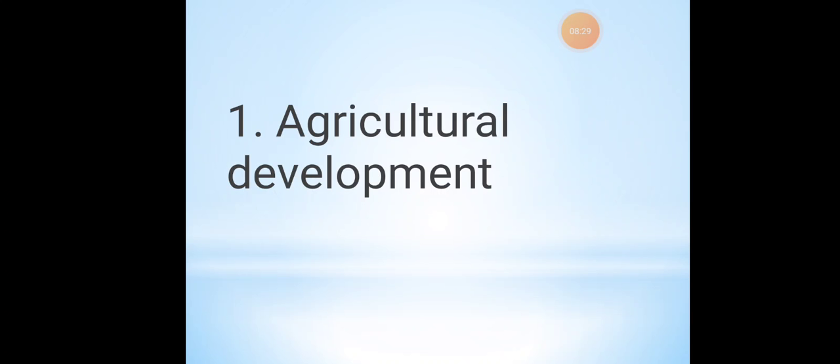What happened is, before, the people used to use outdated techniques, maybe the bullock cart. Later on, our economy, the government, gave the green revolution. What does green revolution mean? Giving HYV seeds, maybe chemicals, pesticides, subsidies, giving proper techniques, or giving proper information to the public. That is known as agricultural development.